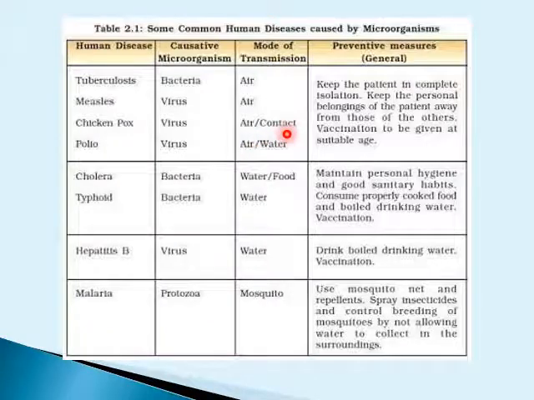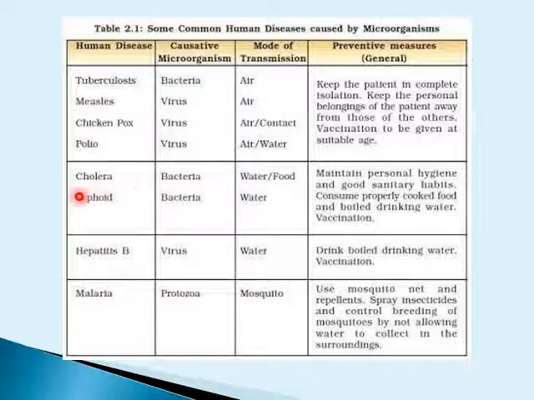What are the preventive measures we have to see for these bacterial as well as viral diseases? Keep the patients in complete isolation. Keep the personal belongings of the patient away from those of others. Vaccination to be given at suitable age. So we have to take this precaution, children. Vaccination is a must. A person should be isolated if suffering from these diseases, so that other persons do not get these type of